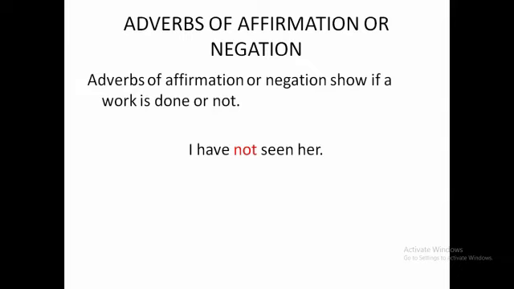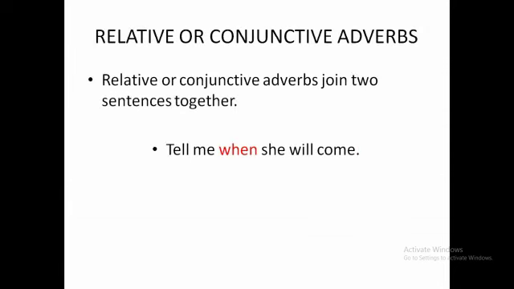Next we have adverbs of affirmation or negation. Adverbs of affirmation or negation show if a work is done or not. For example, I have not seen her. So here in this sentence it shows negation, or the work is not done. And last we have relative or conjunctive adverbs. So relative or conjunctive adverbs join two sentences. For example, tell me when she will come. So here when is the relative adverb which joins two sentences.